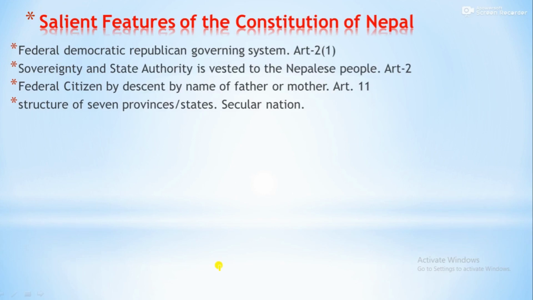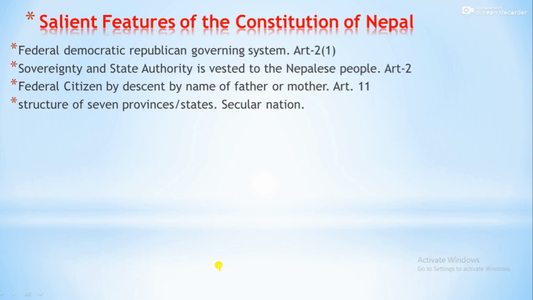Similarly, the structure of 7 provinces, and a secular nation. If you see the provision of the Constitution, it clearly classifies 7 provinces, 7 states, and Nepal is declared a secular state by the Constitution. So Nepal is not a Hindu country, but a secular state.